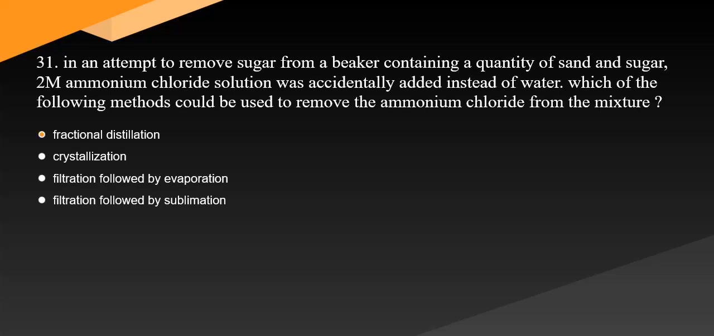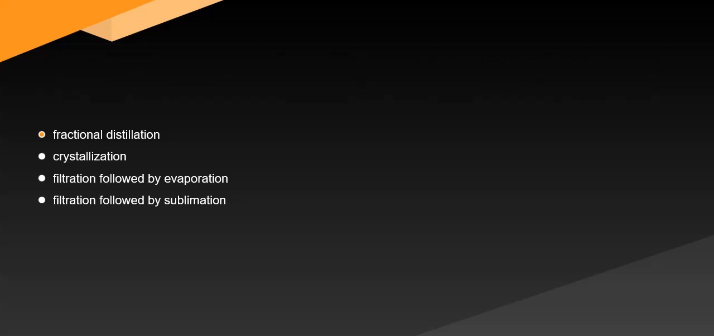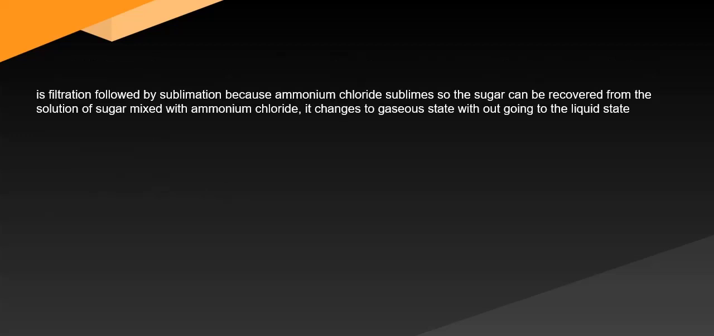31. In an attempt to remove sugar from a beaker containing a quantity of sand and sugar, 2M ammonium chloride solution was accidentally added instead of water. Which of the following methods could be used to remove the ammonium chloride from the mixture? Question 31 Answer is filtration followed by sublimation. Because ammonium chloride sublimes, the sugar can be recovered from the mixture; it changes to gaseous state without going to the liquid state.